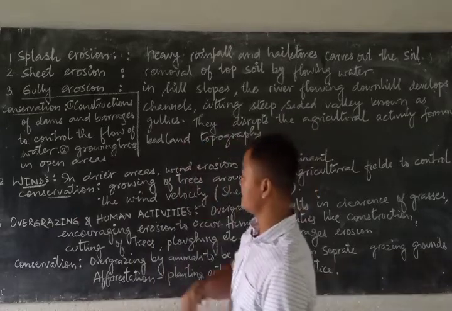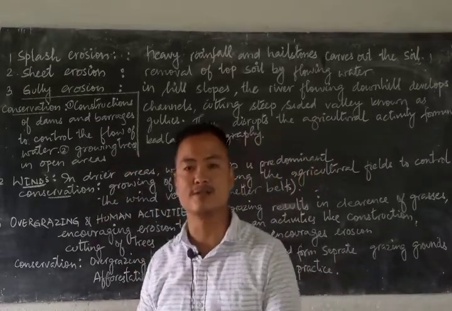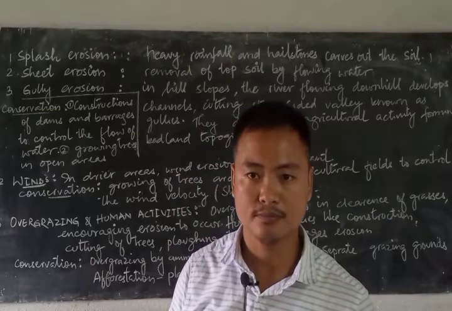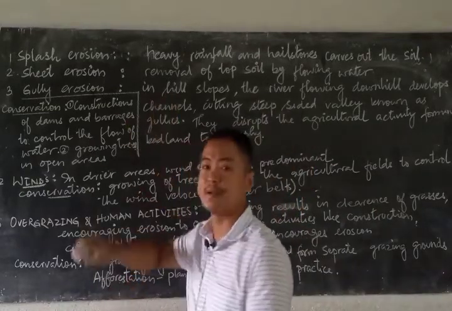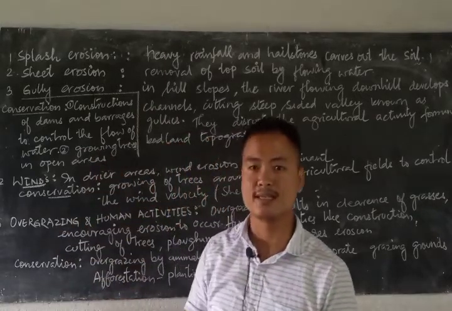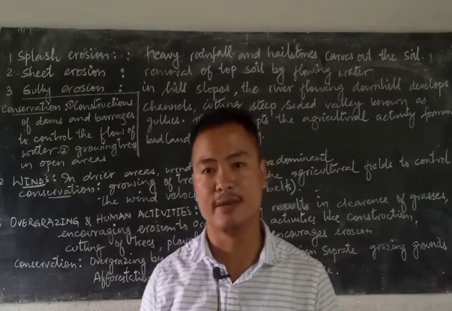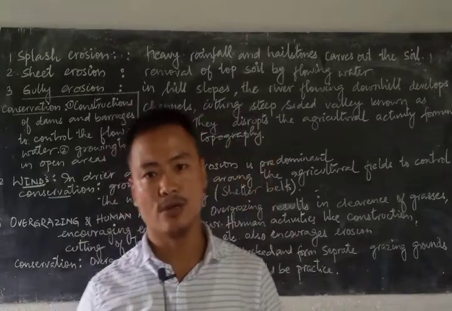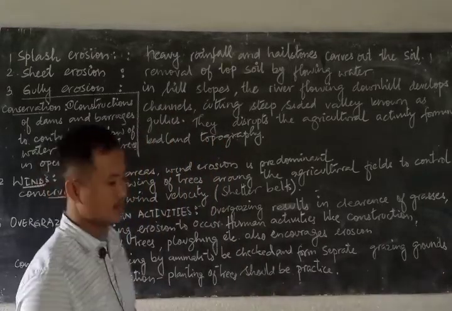Next, erosion mostly takes place in open areas devoid of vegetation. So these open areas, where erosion by running water takes place, can be covered by growing trees. Afforestation is a very important and effective method to control soil erosion by running water.